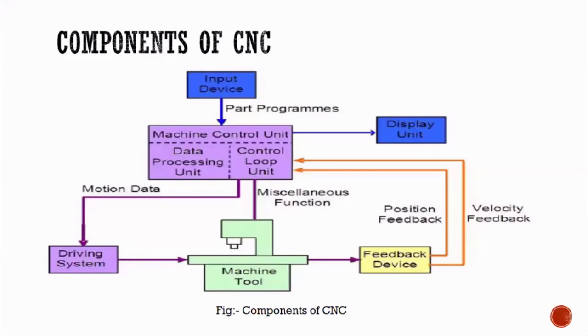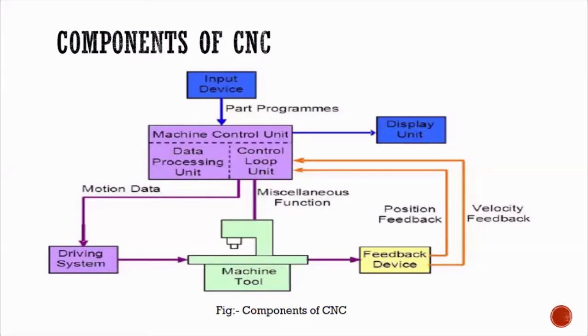How is this feedback system executed? There will be transducers. What are transducers? They are nothing but sensors. Sensors and linear transducers will be there, such as LVDT, linear variable differential transducers.